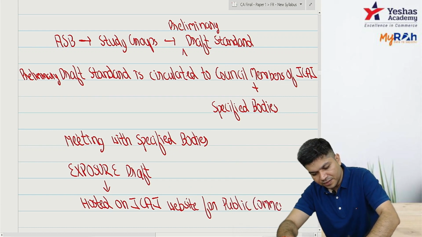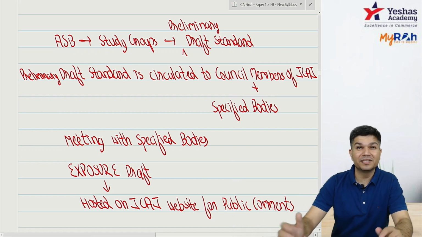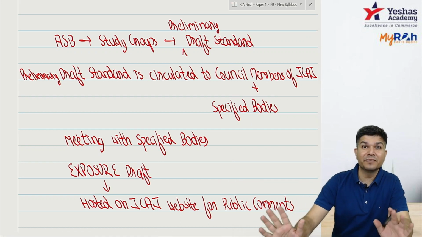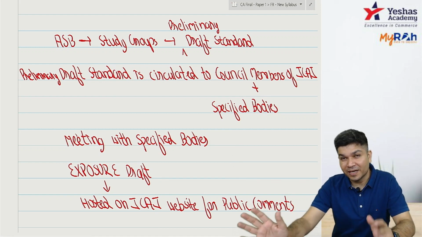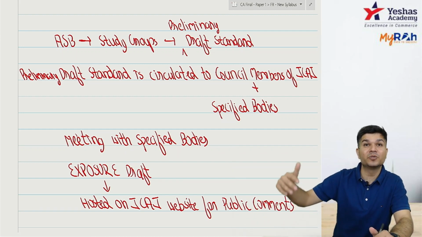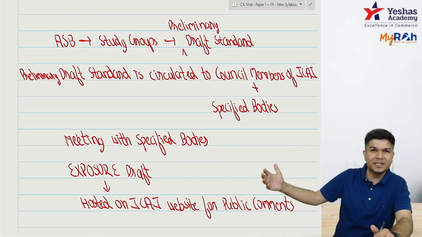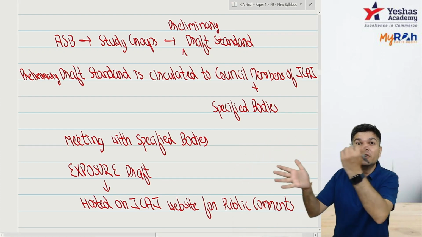After this exposure draft, a final draft comes up. Based on the comments, if any changes are required, we make the changes and prepare the final draft. The final draft goes to the council of ICAI. If the council wants to make changes, they'll make changes. Then the council gives it to NFRA. NFRA will see it and may tell you to change, and then NFRA will give it to the government. Government notifies.